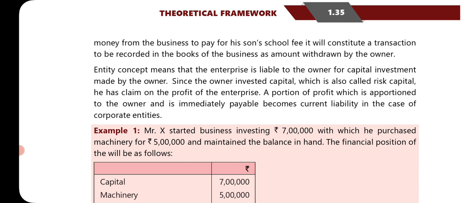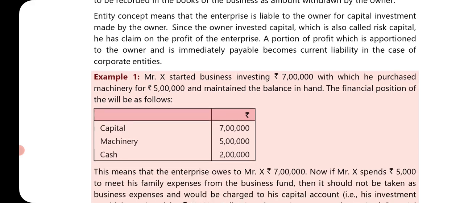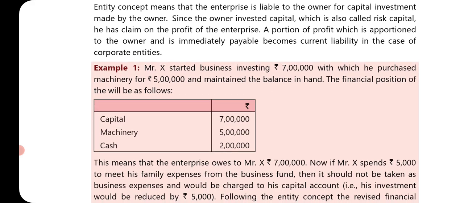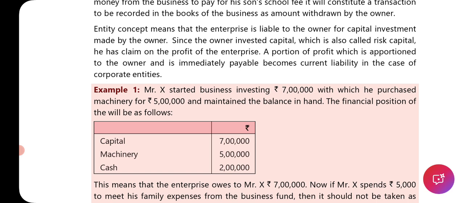Entity concept means that the enterprise is liable to the owner for capital investment made by the owner. Since the owner invested capital, which is also called risk capital, he has a claim on the profit of the enterprise. What is meant by risk capital? Anybody who starts a business needs a certain amount of money, so the person is risking his capital. The owner has invested a particular amount, it is risk capital, and he has a claim on the profit. He has a claim on the profit means whatever is being earned by the business, it is his own. Whoever are the owners of the business, they claim the profit.